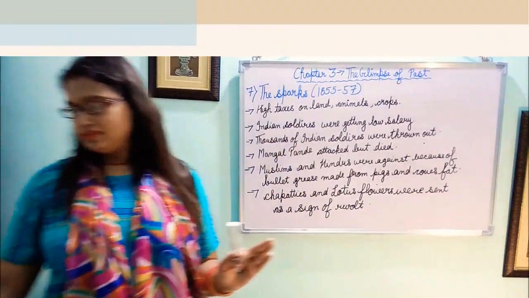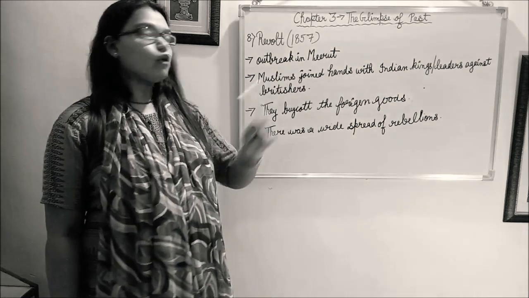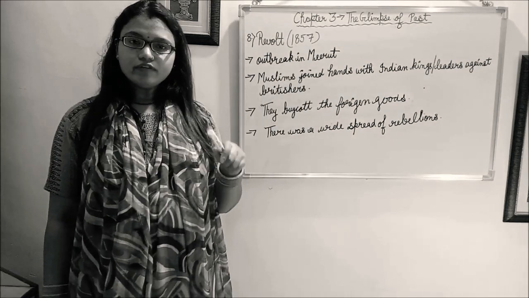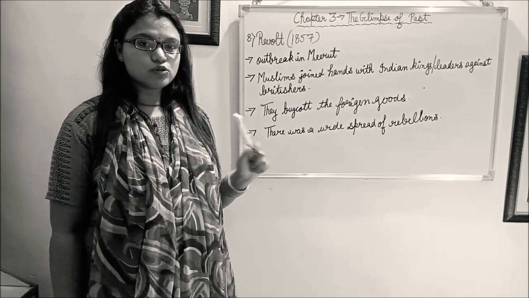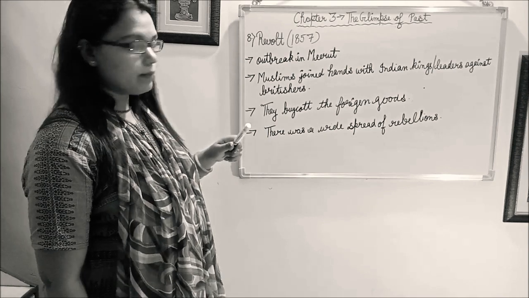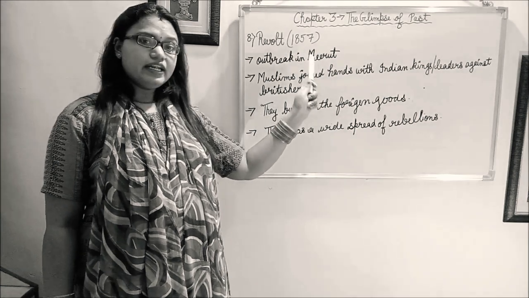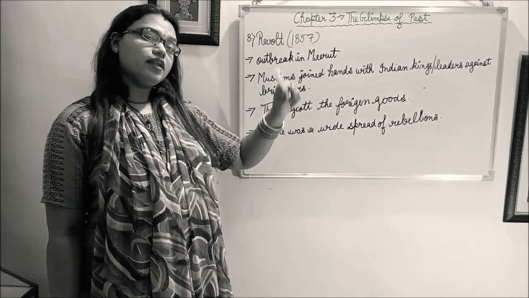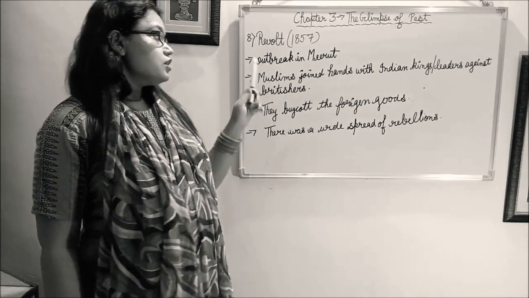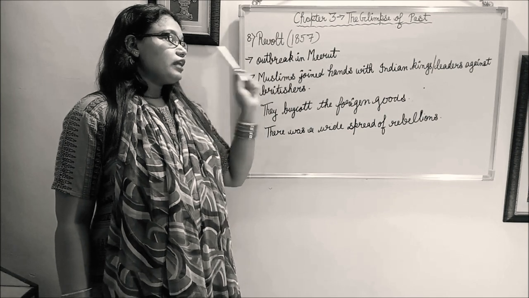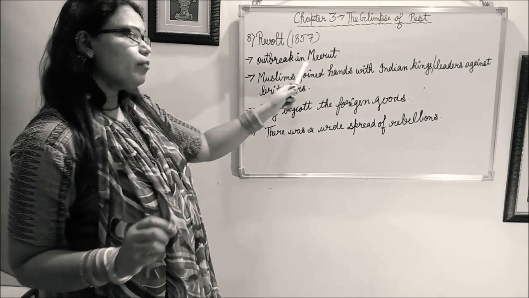Understand? Now students, we will discuss the 8th part, and that is the revolt of 1857. You have heard about this revolt, maybe you have read about it in your SST also. Yes, the same revolt we are talking about. The revolt broke out in Meerut, because at that time there was a widespread presence of Britishers in Meerut. So they started their first attack from Meerut.